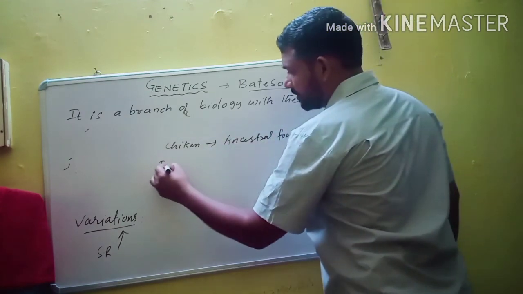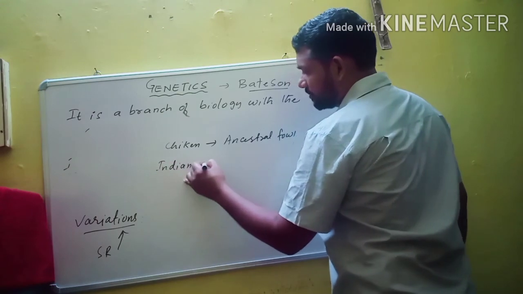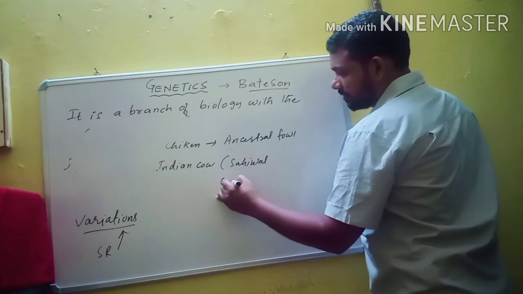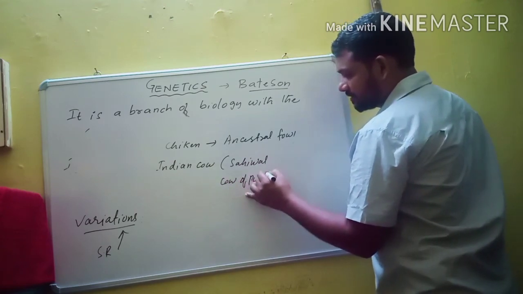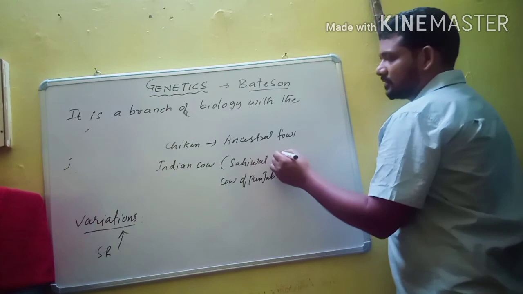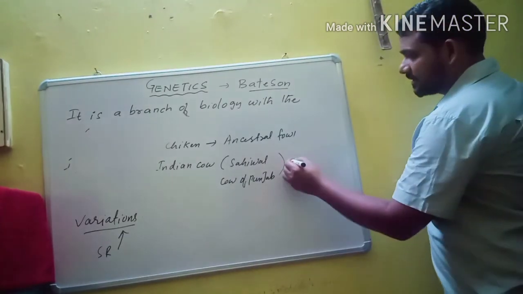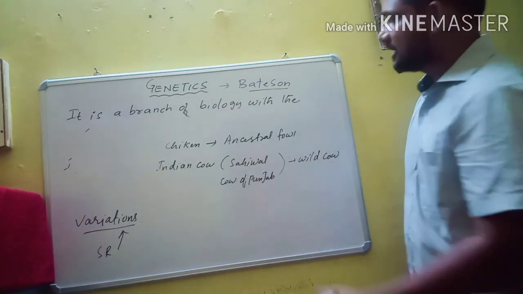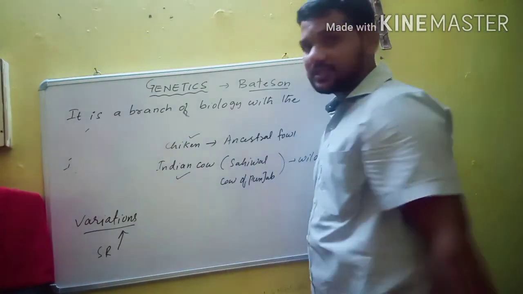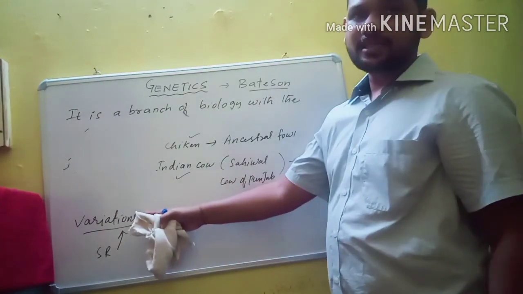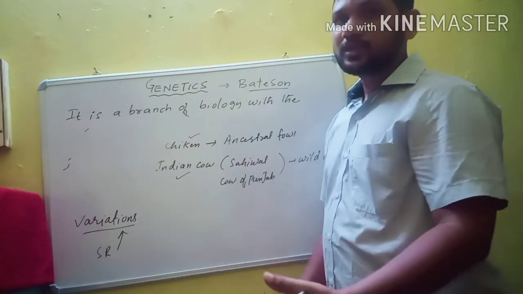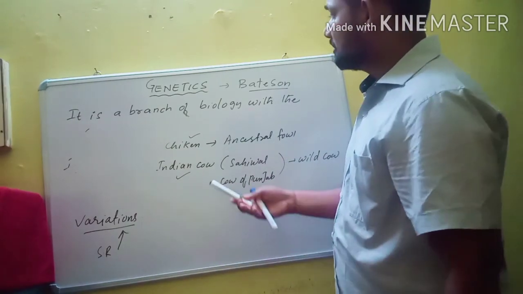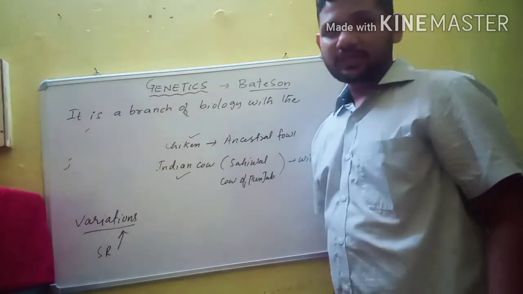Then one more example, that is the Indian cow, also known as the Sahiwal cow of Punjab. It is domesticated from the wild cow. These are some of the examples, and these varieties or progenies are possible due to variations. Our early agriculturists knew the variations hidden in sexual reproduction. So in this chapter we will mainly discuss what inheritance is and what variations are.